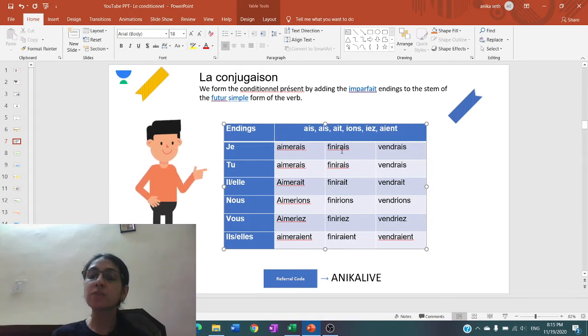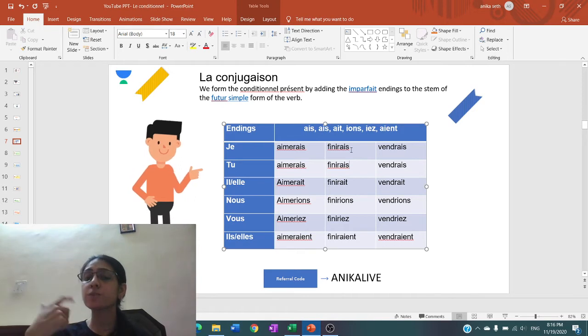So finissais would be the form of the verb in the imparfait, whereas finirais is the form of the verb in the conditionnel présent. So although the endings are the same, the conjugation of the verb is not the same, because the conditional tense is taking the infinitive, that means the future simple stem of the verb. But imparfait is taking the present tense nous form of the verb without the ons. So that is the difference in these two conjugations.